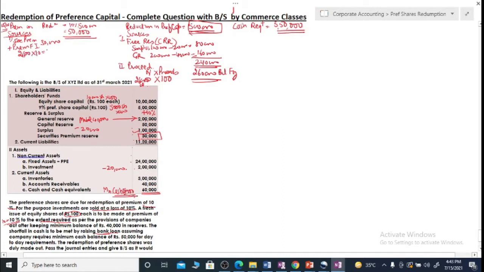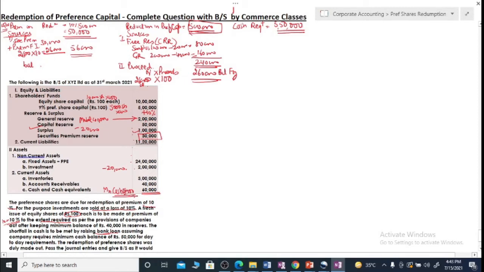premium also. So 10 rupees premium, 26,000. So 56,000 is okay with us. So this source is sufficient. If suppose this was not sufficient, then we have another source called capital reserve, because for securities premium we will be using available premium plus premium on fresh issue, then we will use capital reserve, and if that is not sufficient, then we will look for the surplus and general reserve. Okay, so this will be used.